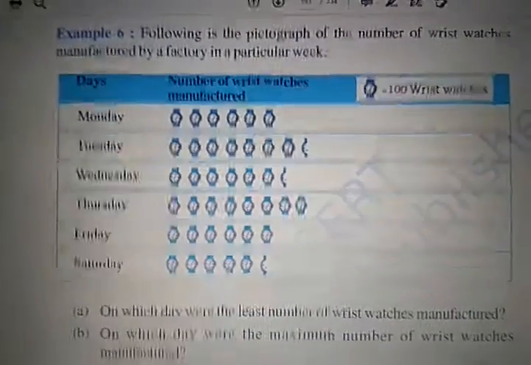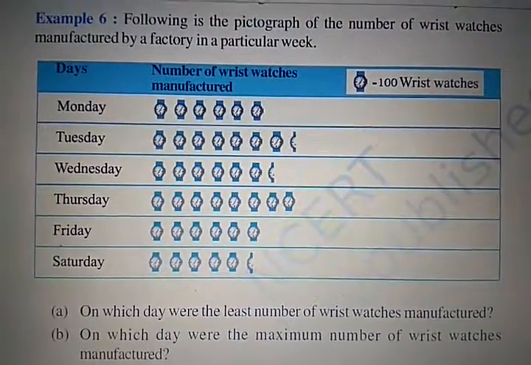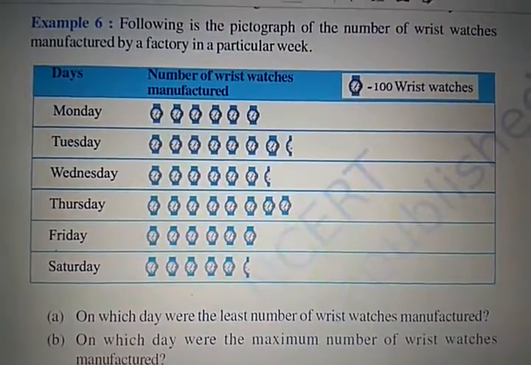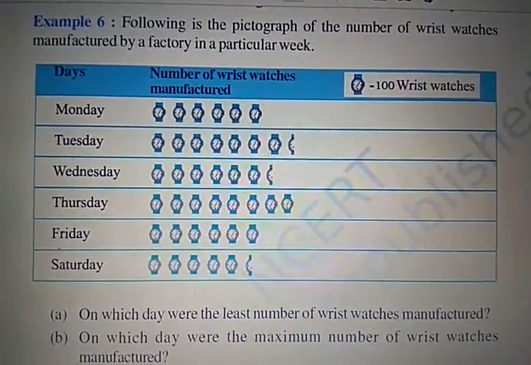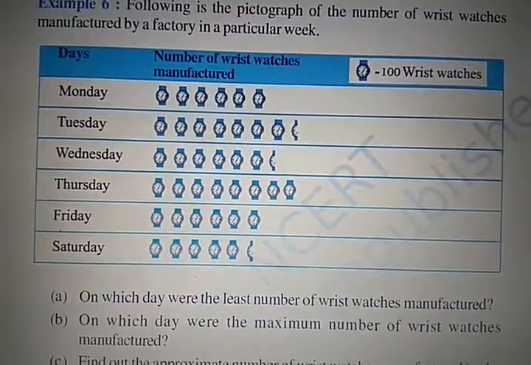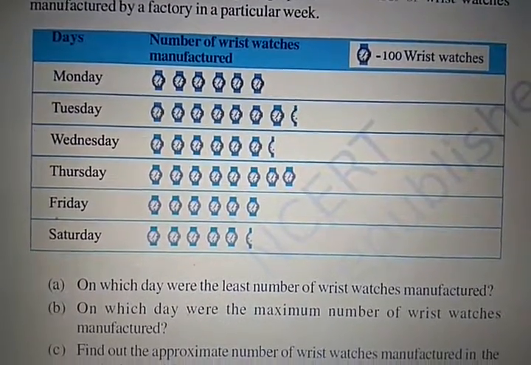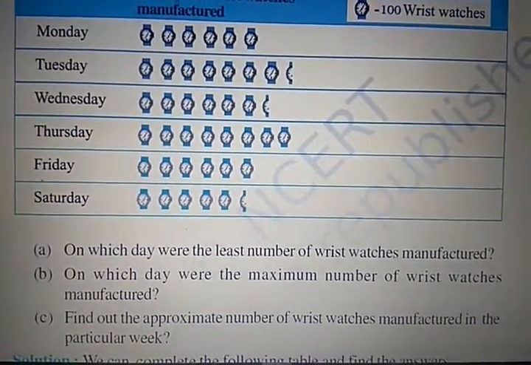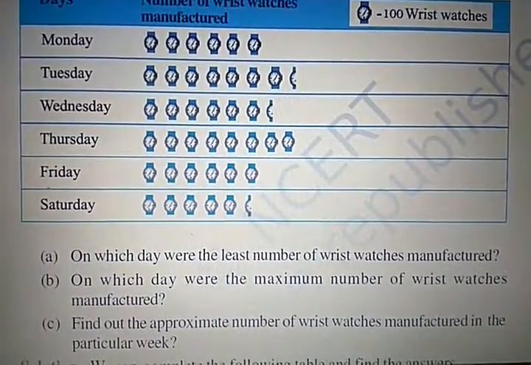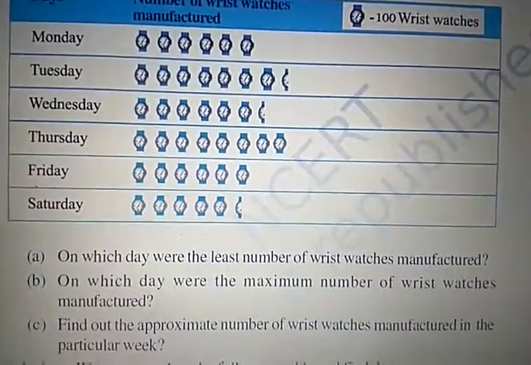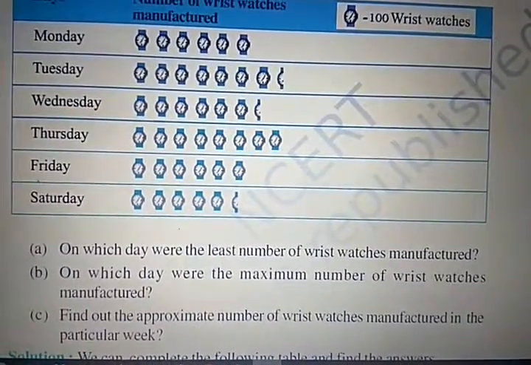Now you answer the following questions. On which day were the least number of wristwatches manufactured? Right, so just now we have solved, and according to that way you have to get the answers of these given questions. So use your textbook and get the answers of these given questions.